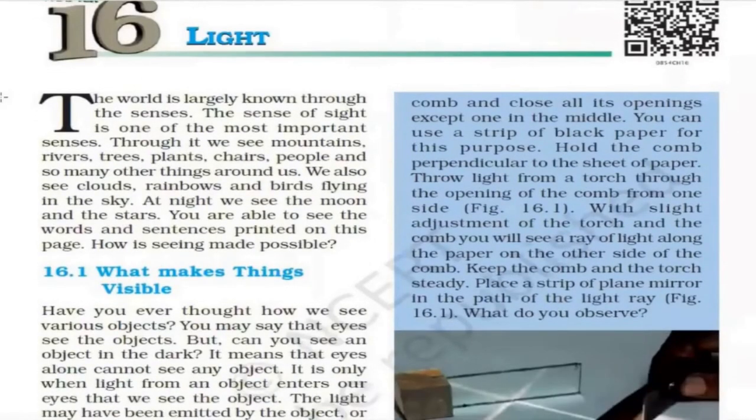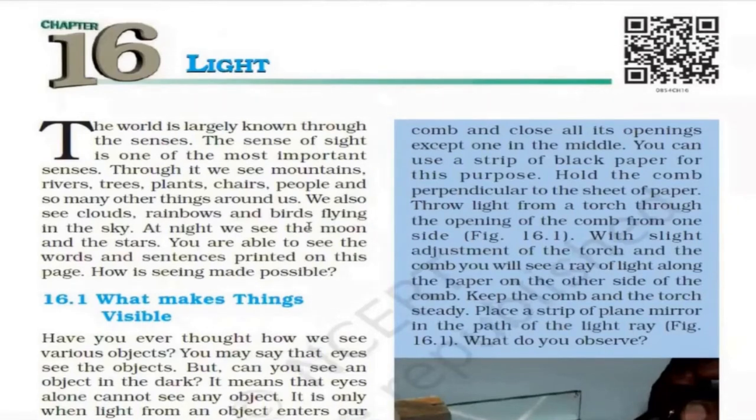So chapter 16, light. The world is largely known through the senses. The sense of sight is one of the most important senses. Through it, we see mountains, rivers, trees, plants, chairs, people, and so many other things around us. We also see clouds, rainbow, and birds flying in the sky. At night, we see the moon and the stars. You are able to see the words and sentences printed on this page. How is seeing made possible?